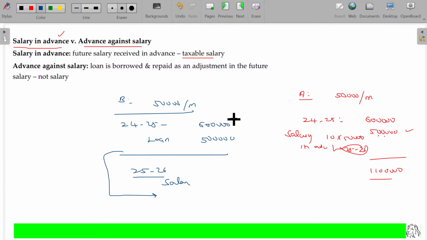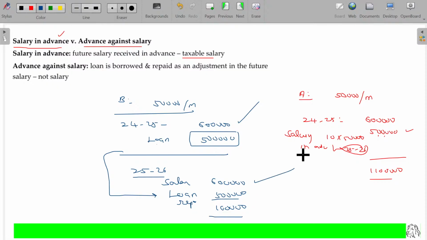Now what is the taxable income? This 6 lakhs is the taxable income. This 5 lakhs is not taxable income. So in the next year, the salary he receives being 6 lakhs, but he adjusts the loan of 5 lakhs in this period, and only receives 1 lakh. Though he receives 1 lakh, this is repayment. He has to pay the tax on 6 lakhs.